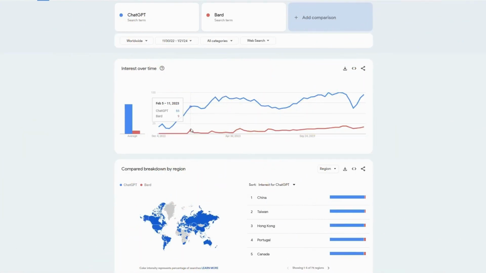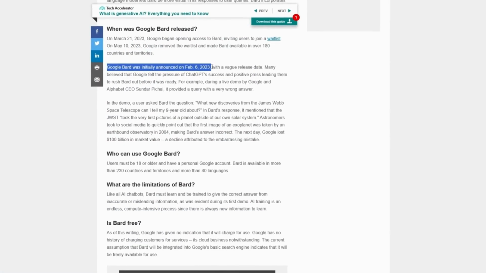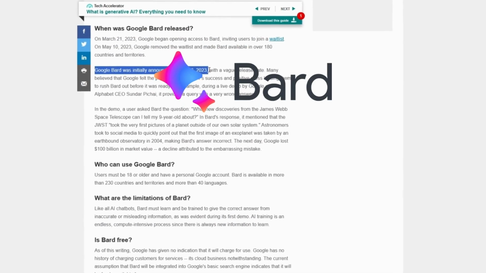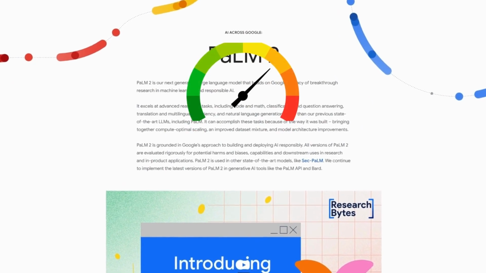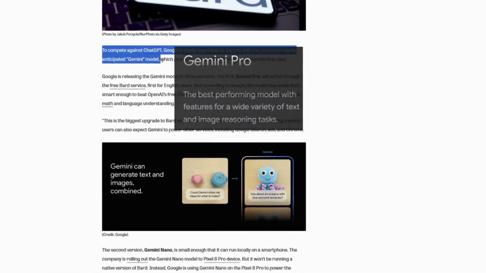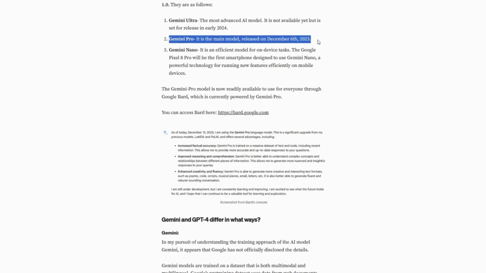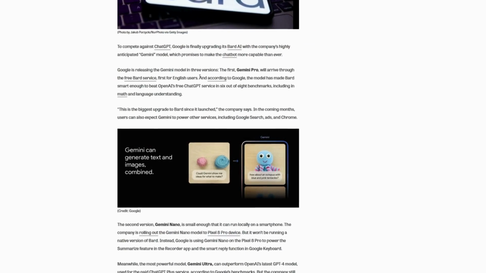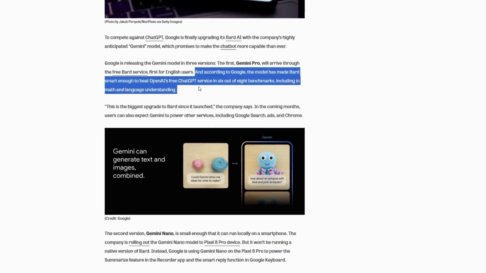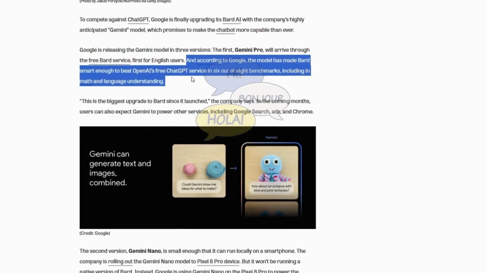As ChatGPT gained a majority of public attention, Google responded in February 2023 by unveiling its own AI chatbot called Bard. Google was previously utilizing Palm 2 to power Bard's performance. But to compete against ChatGPT, Google released and rolled out Gemini Pro on December 6, 2023 to replace Palm 2, which outperforms OpenAI's GPT 3.5 Turbo in 6 out of 8 benchmarks, including for math and language understanding.